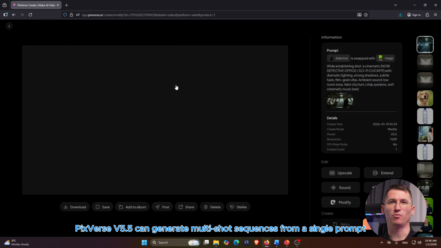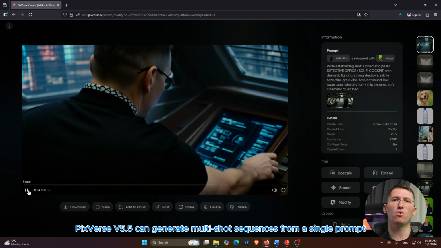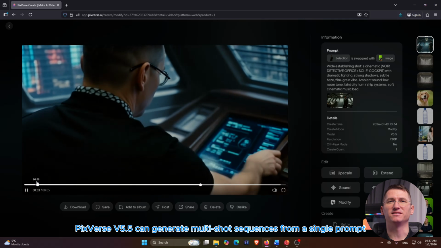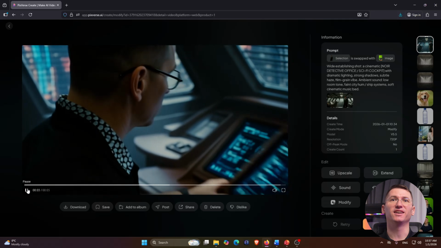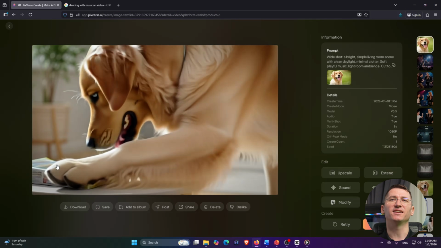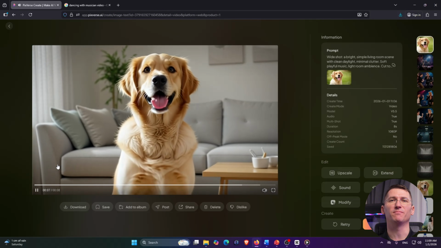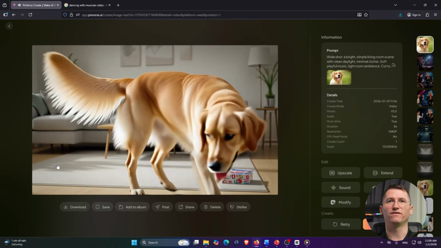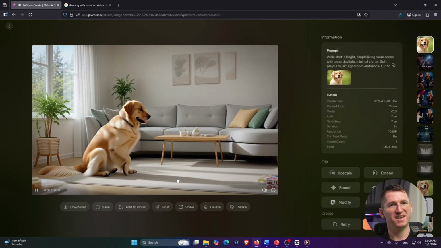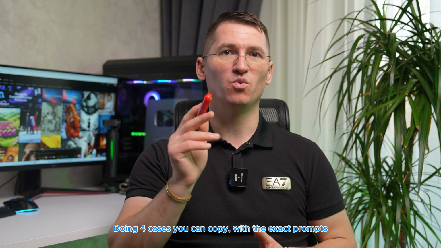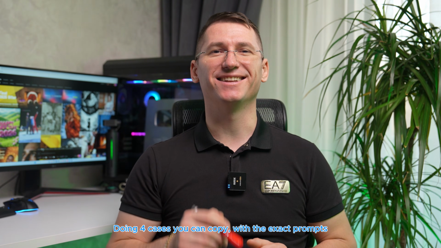PixVerse v5.5 can generate multi-shot sequences from a single prompt. Like, it understands the story and it switches angles. And it can generate a full cinematic soundscape with dialogue plus ambience that matches the camera. And today I'm doing 4 cases you can copy with the exact prompts. Let's get started.